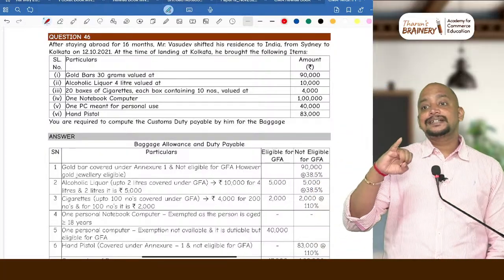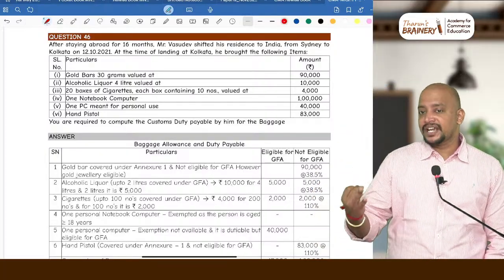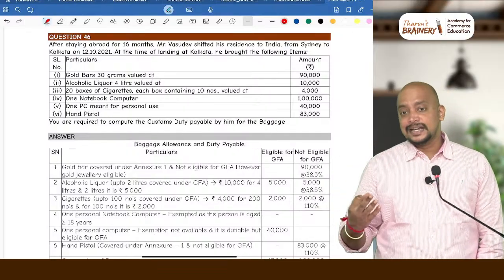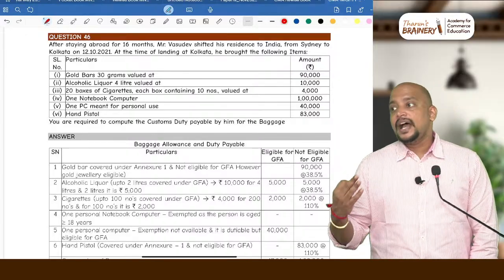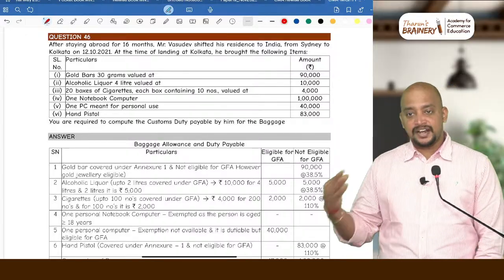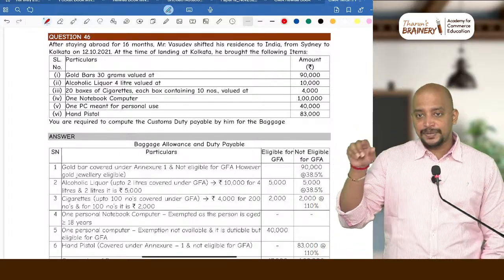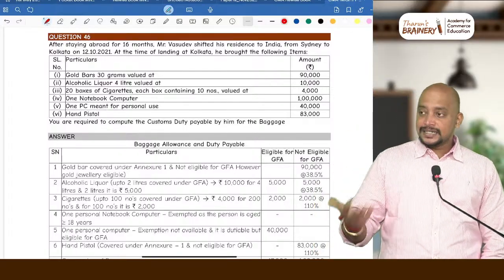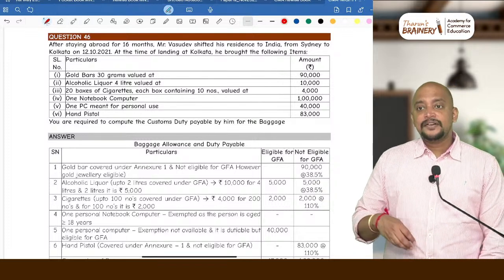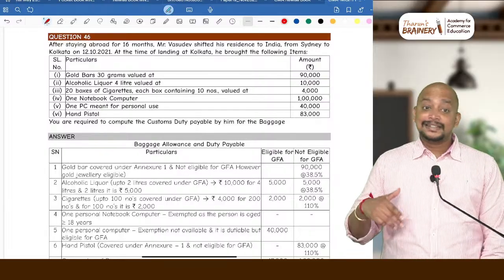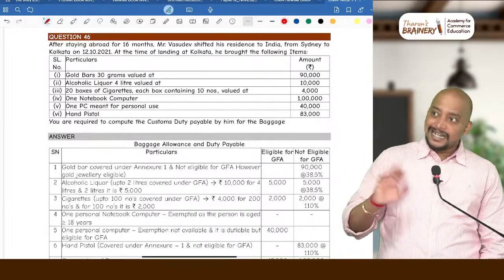Firearms, cartridges of firearms exceeding 50, then cigarettes exceeding 100, cigars exceeding 25, and tobacco exceeding 125 grams. For these 3 list of goods, the rate will be 110%.